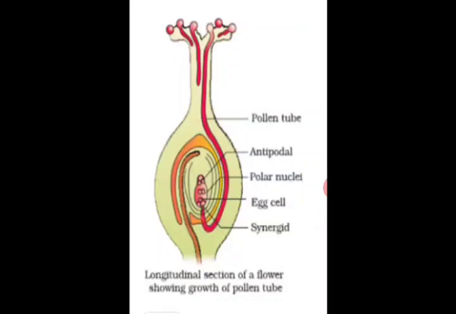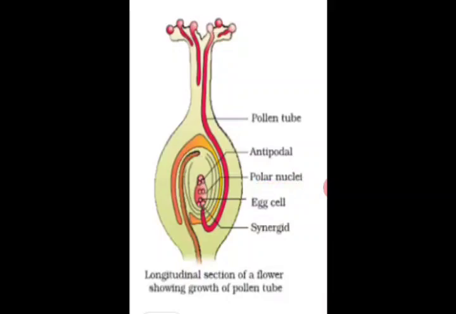These male reproductive cells fuse, one with the egg cell and the other with the polar nuclei. So this is also known as double fertilization because two types of fusion are taking place, one with the polar nuclei and the other with the egg cell. You can see that the polar nuclei are two in number.